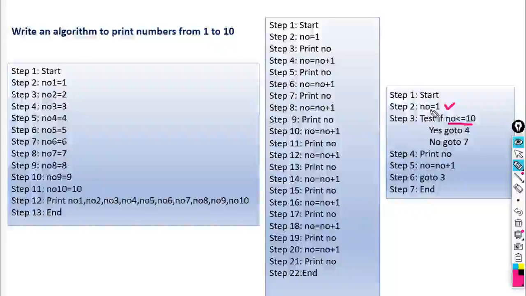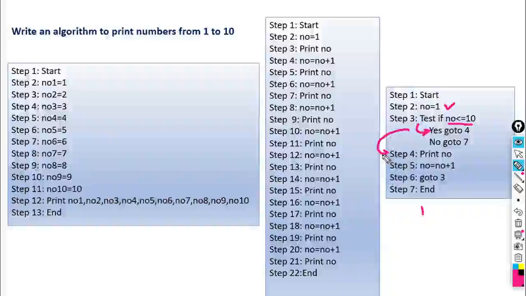So NO is 1, it will first check whether 1 is less than or equal to 10 or not. Is it true or false? Yes, it is true, because 1 is less than or equal to 10. So it will execute this statement. Yes, it has go to 4, so it will take your control to line number 4, that is step number 4. Then what is the content here? Print NO. So what is the value of NO? 1. So it will print the value of NO as 1.